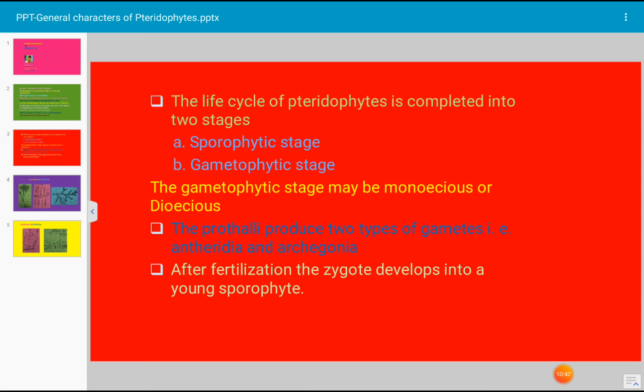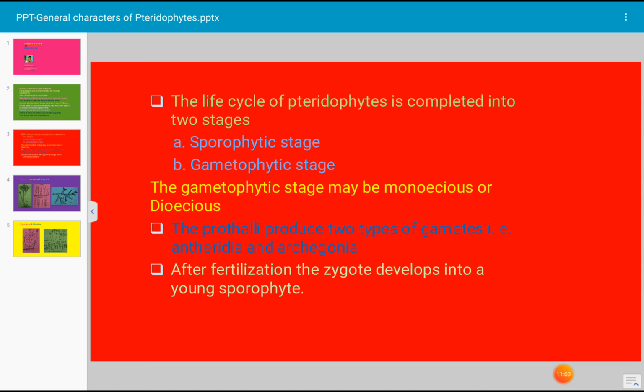Let us see dioecious gametophyte. These gametophytes are developed from heterospores, that is different kinds of spores. The smaller microspores form a male gametophyte and large megaspores germinate into female gametophyte. This dioecious gametophyte occurs in Selaginella.